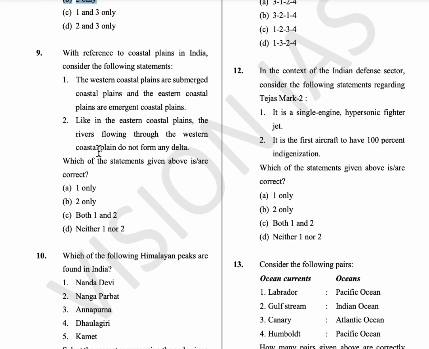Eastern coastal plains have fewer ports and harbors, because they have numerous deltas. But the rivers flowing through the western coastal plains do not form any deltas. So here the answer is option A.